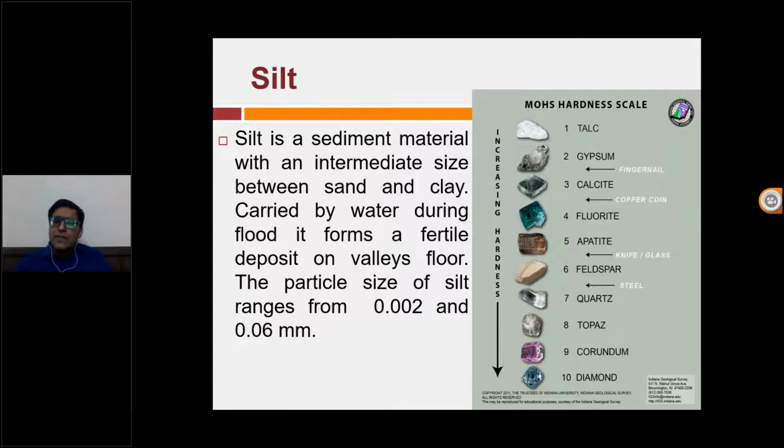On the right hand side you can see the hardness. It's a very common scale that we use for hardness. The hardness of silt is higher than the steel, or the stainless steel you can just consider, because the silt is basically originating from quartz. So it's very high hardness. At the same time it is angular in shape, because the silt that is coming with the water is fresh. It has not interacted with any other material or any other surface, so its shape is rectangular or triangular. So it creates a lot of problems.